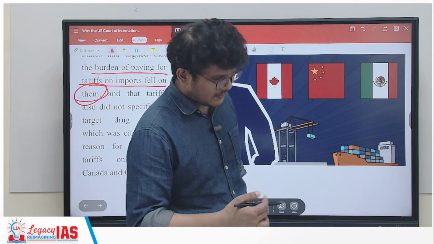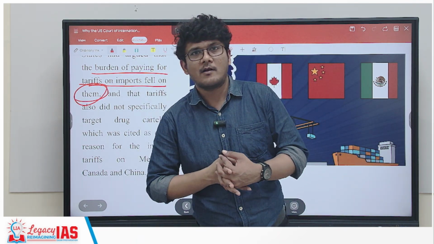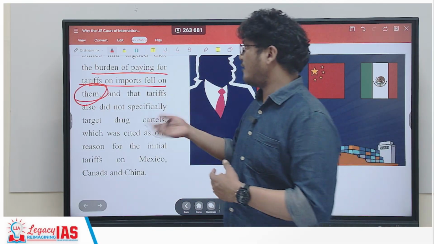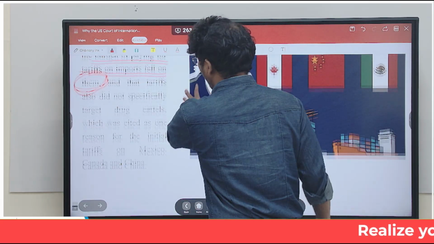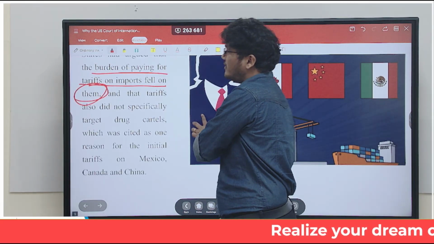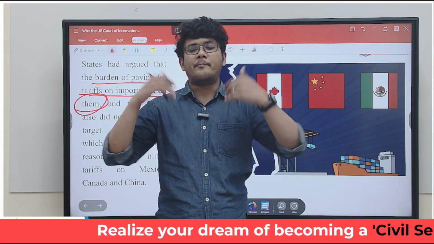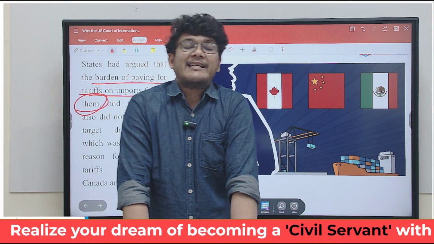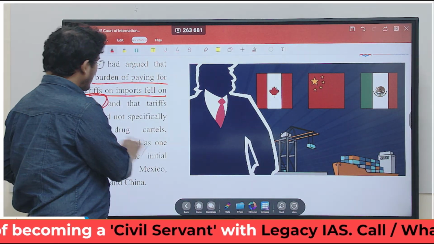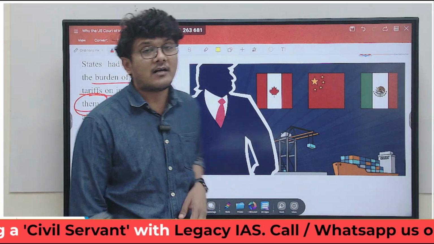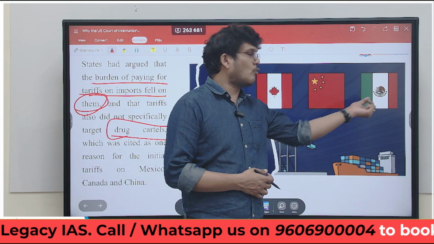At the same time, their second argument was that when Donald Trump imposed these tariffs, one of the reasons given was to address the drug cartels, specifically with its border to Mexico.